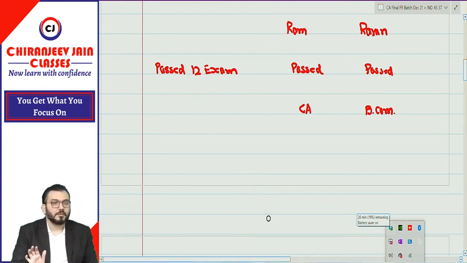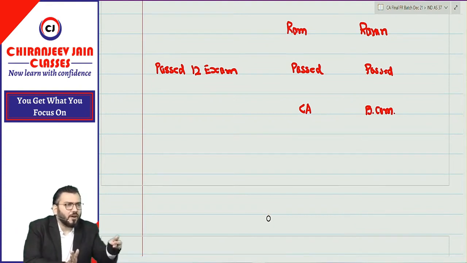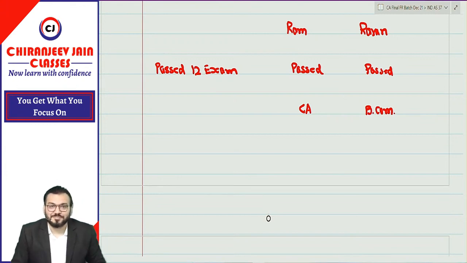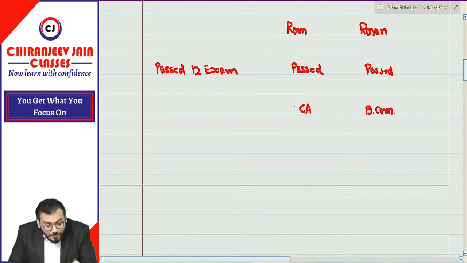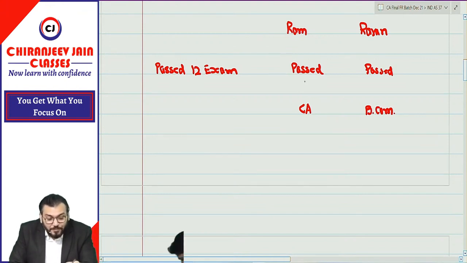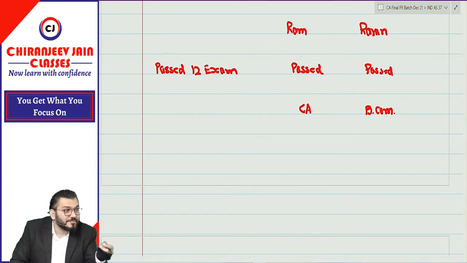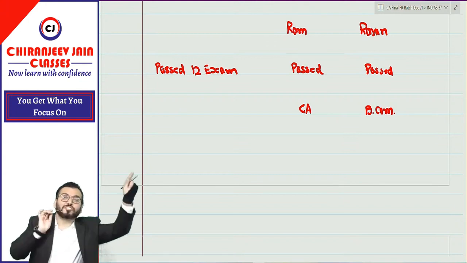Yes, sir. Correct. So can I say that once they have registered for CA or BCom, there are contingencies in both lives? What is the condition existing in Ram's life? He has registered for the CA examination, the outcome of which is not known.